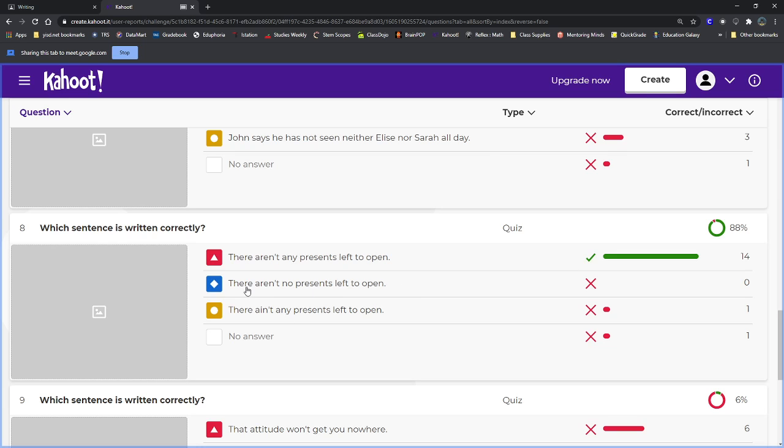This middle one has a double negative. "There aren't no presents left to open." And the last one has the word ain't. And even though while you were talking to each other, we might use words like ain't, that's not actually a word.